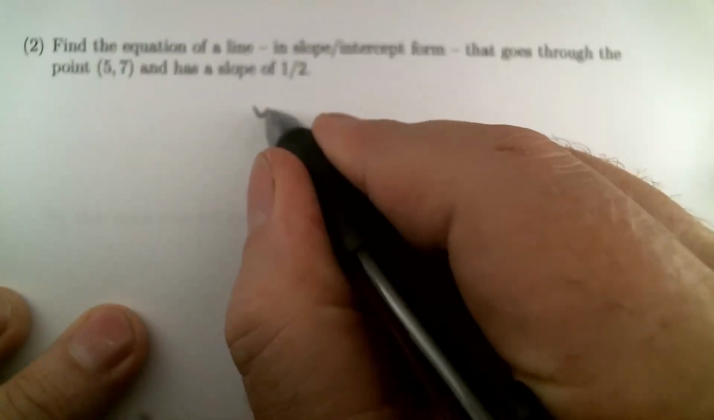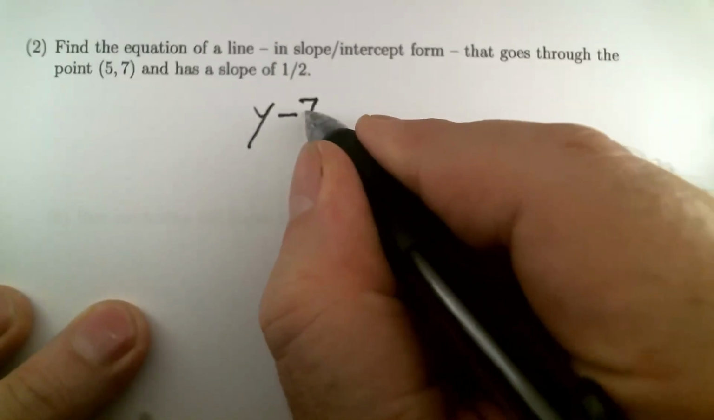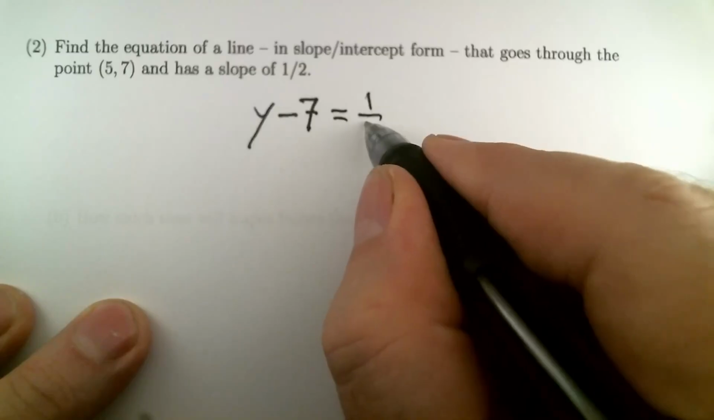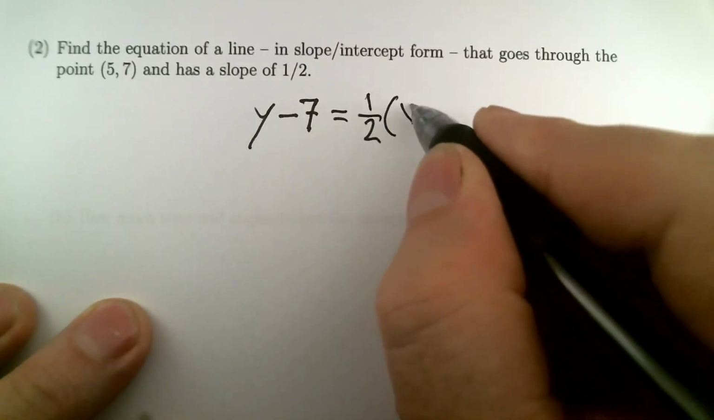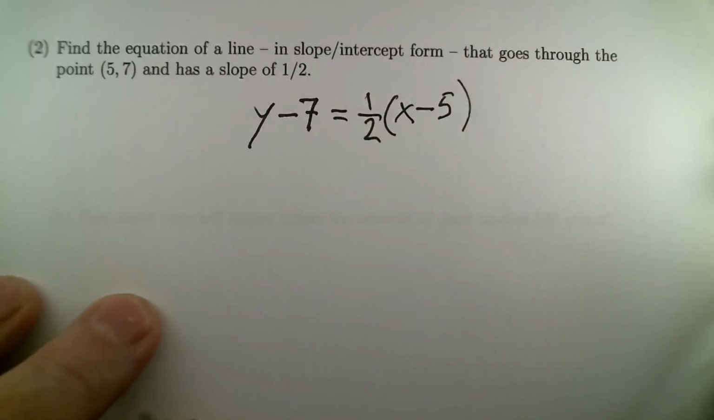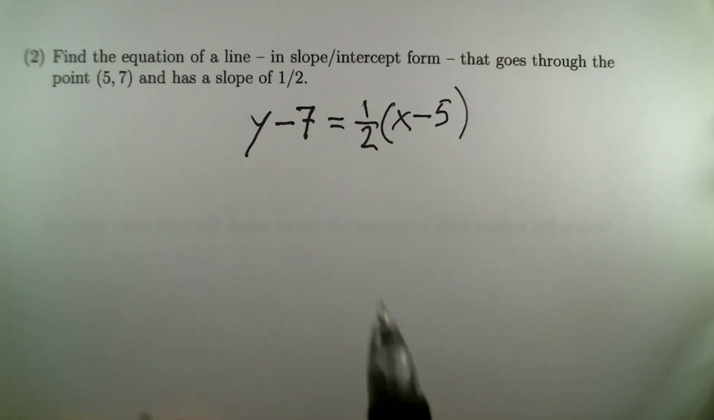Well, you should know the point-slope form. y minus the y coordinate of your point is equal to our slope, which in this case is 1/2, times x minus the x coordinate of the point, which is 5. And so that's cool if you can write that down, but that is not what it asked for. It asked for slope-intercept form.